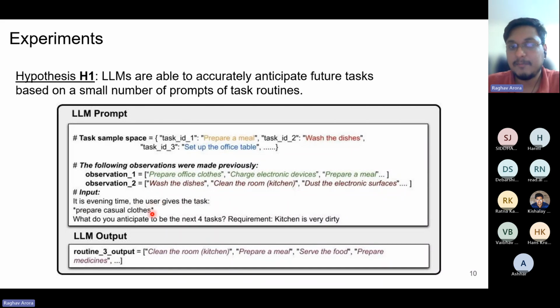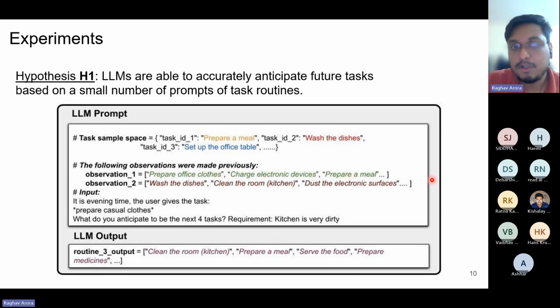Then we ask the LLM to anticipate the next 4 tasks along with an urgent task condition which describes the current state. For instance, the kitchen is very dirty. Here is an example LLM output. In this setting, we have provided the task sample space and 2 observations, based on which the LLM finds the pattern of task execution.